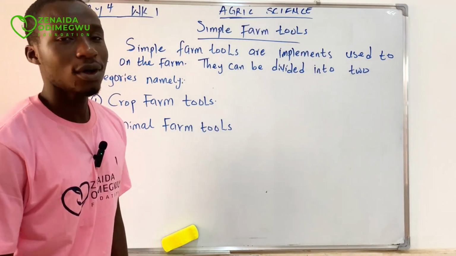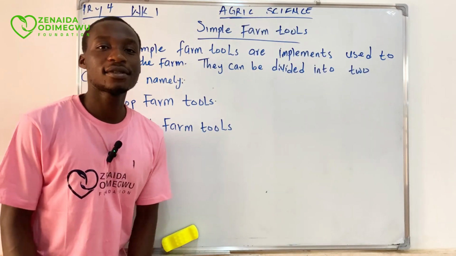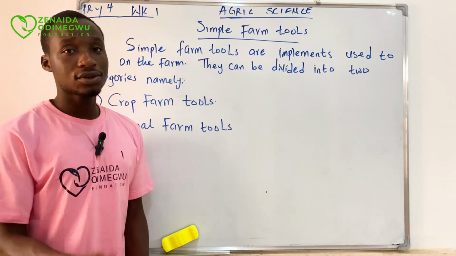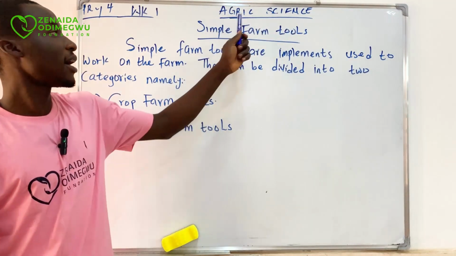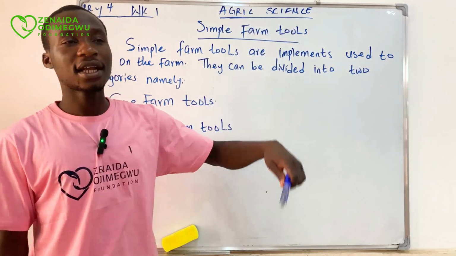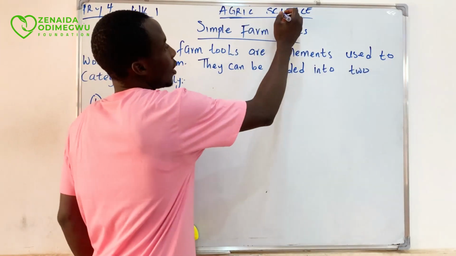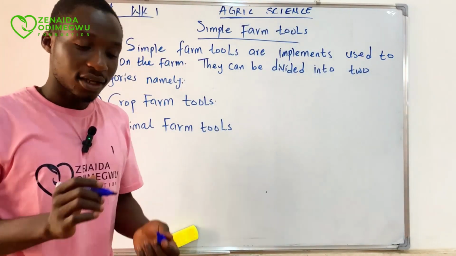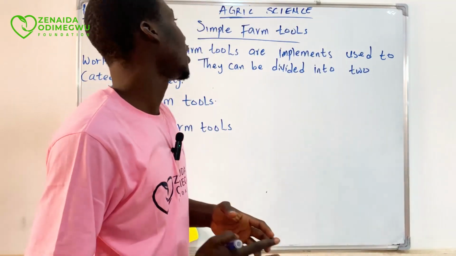Class, I want all of you to be standing. Our subject today is Agric Science. Our subject today is what class? Agric Science.